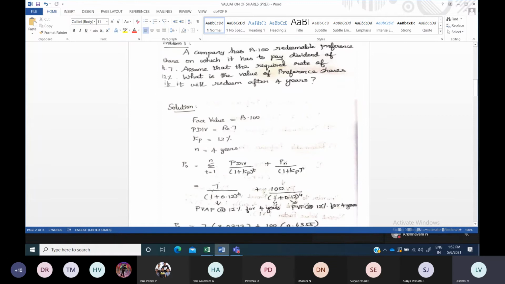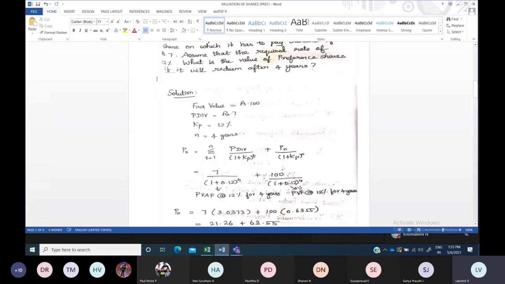And next is 100 divided by 1 plus Kp again. Kp is the cost of preference share capital, that is your required rate of return, 12%. So 12% means again 12 divided by 100, which is 0.12, whole power 4. The number of years is 4 years. So that we have taken.